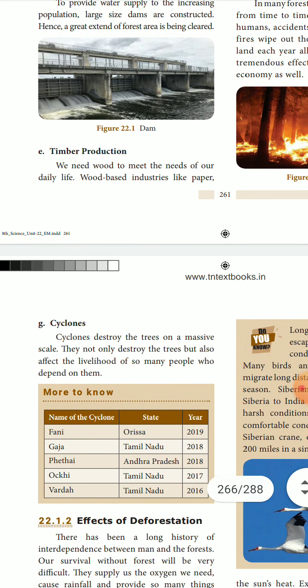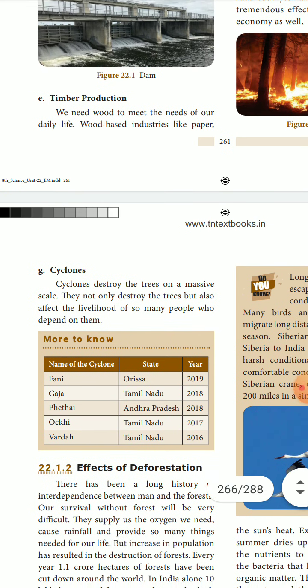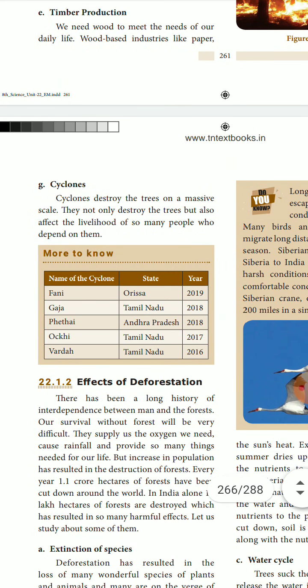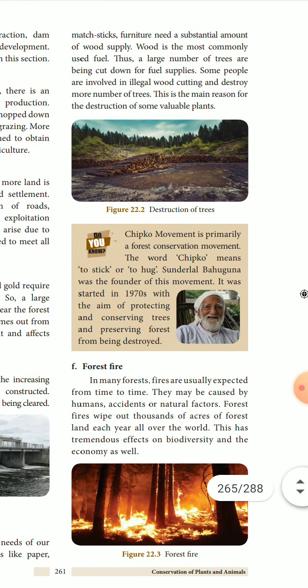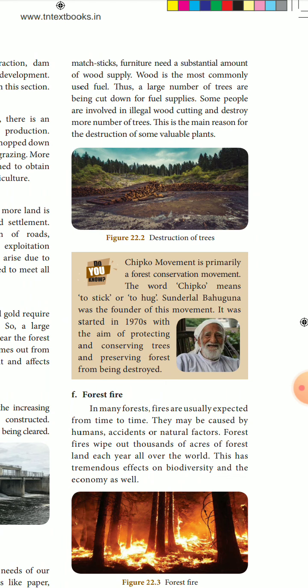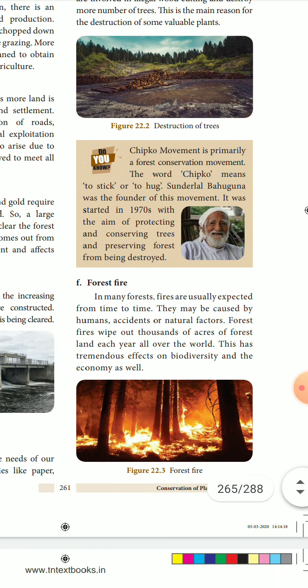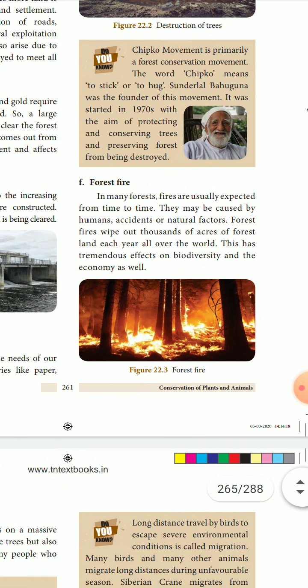to store the water. Then timber production: cutting down trees and wood for making paper or for making furniture, or all types of things with wood that are useful for human beings, or using it as fuel. Nowadays we are not using much wood for fuel, we depend on LPG stoves. But in the olden days they used to depend on wood only for fuel.